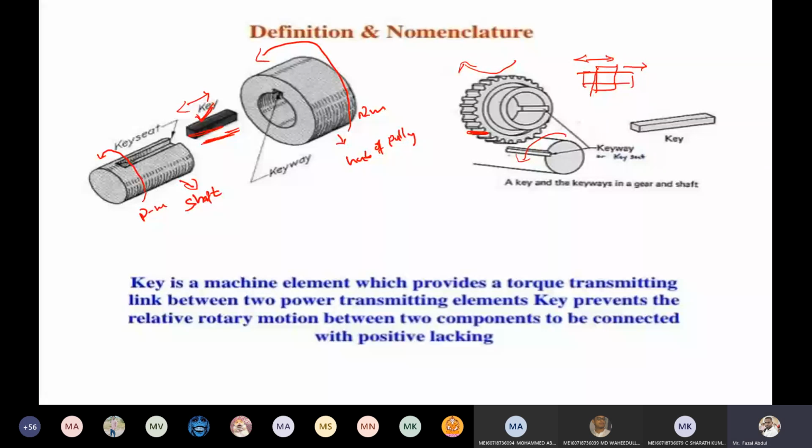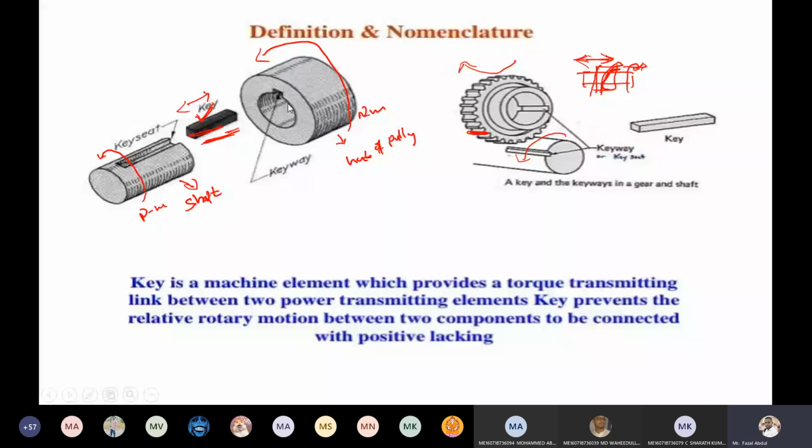Here, relative motion means whatever torque is generated on the shaft, the same torque should be obtained by this pulley or hub or gear, and it also needs axial movement. For these particular situations, keys are used. Okay, so this is a brief introduction about the keys.